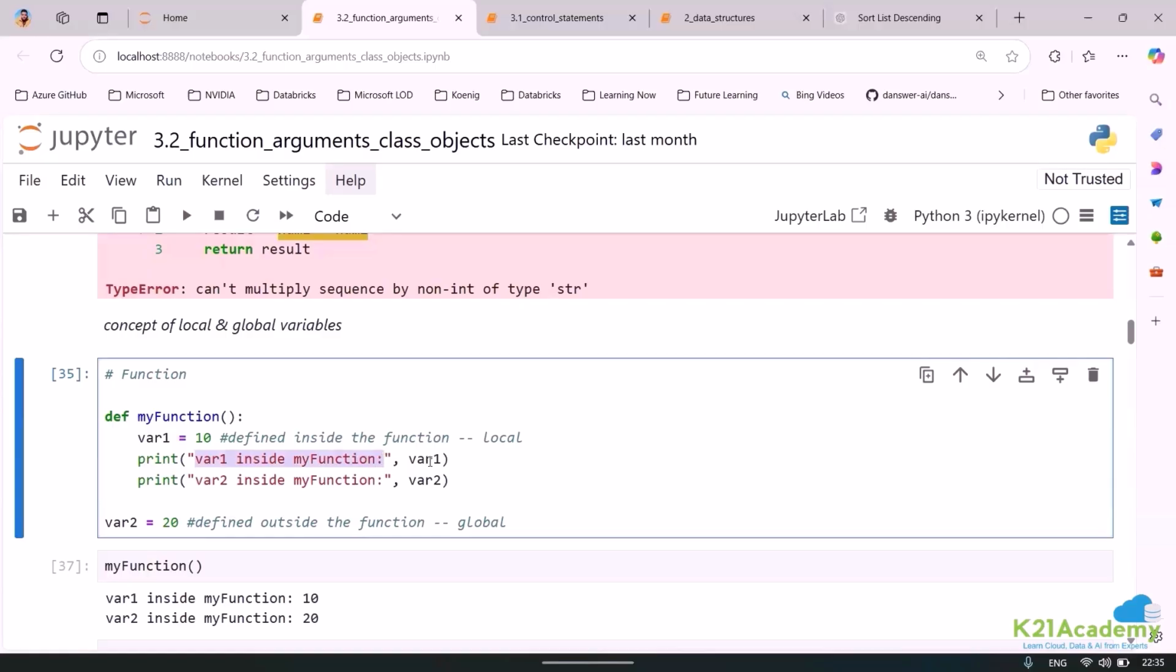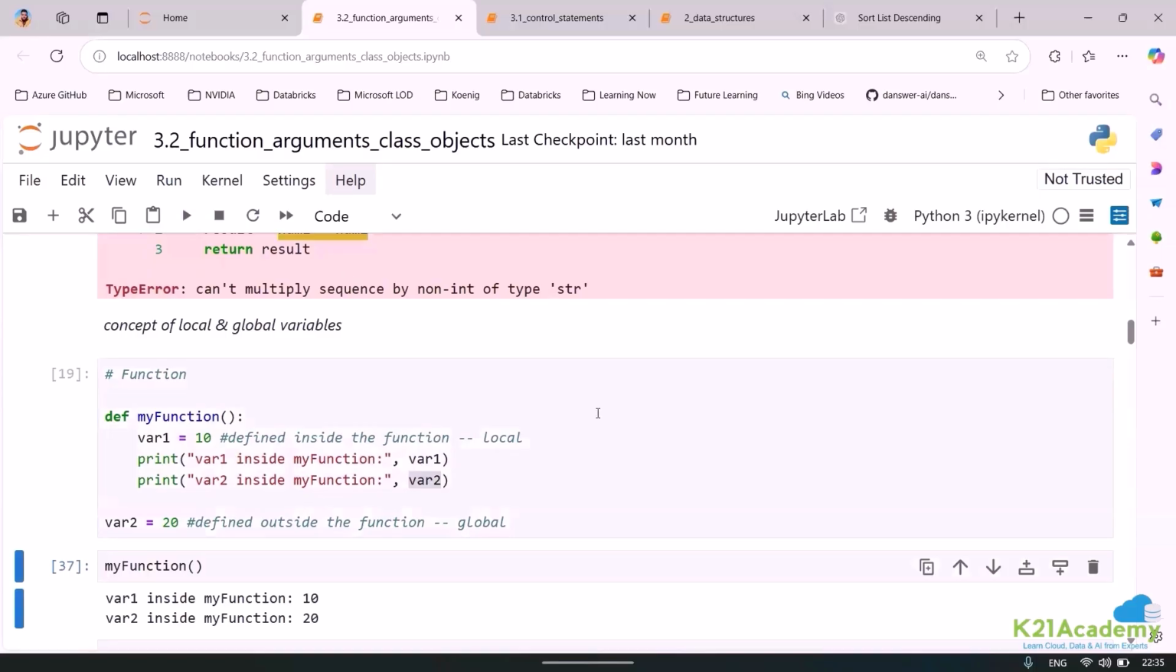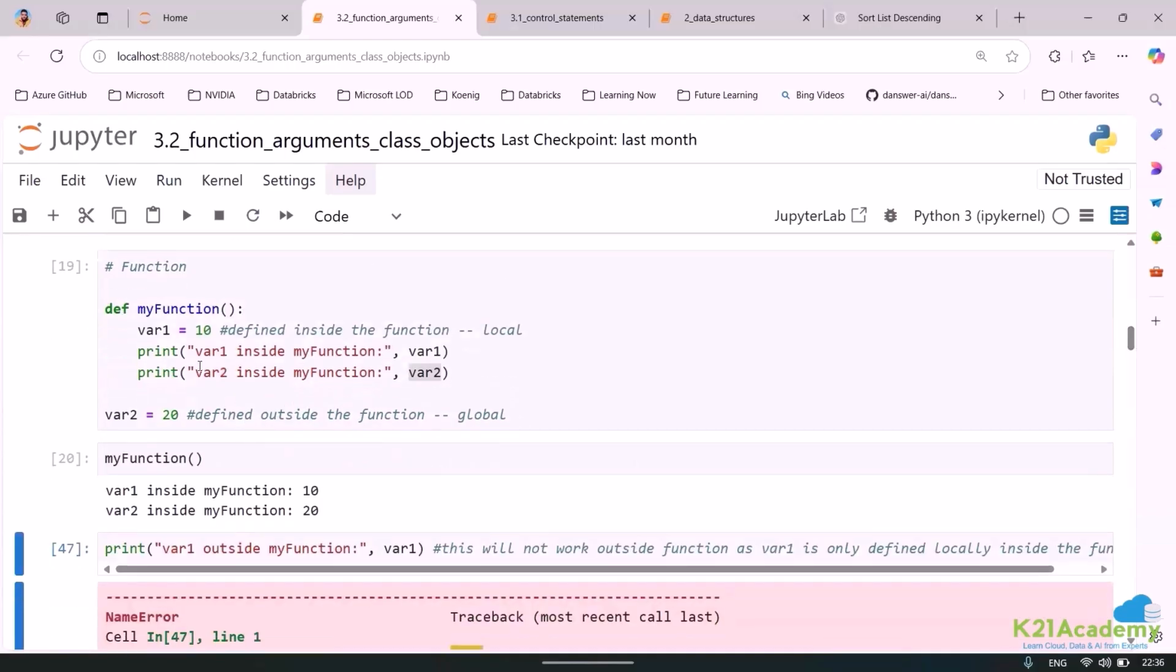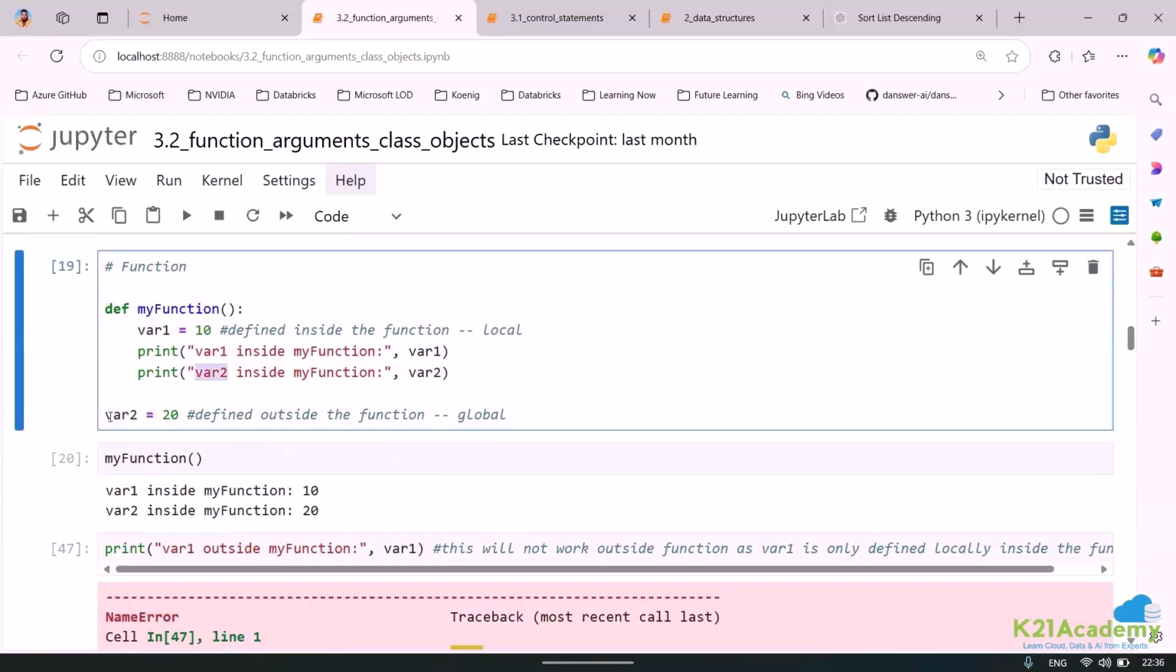What is the value? 10. Variable 2 inside my function. Do I have anything inside my function? Not there, right? Now let me just run this. And now if I run this, you can see the answer will always come, though I have not defined it. Have I defined variable 2 inside the function? No. But whatever is there in global can also be printed within the function.